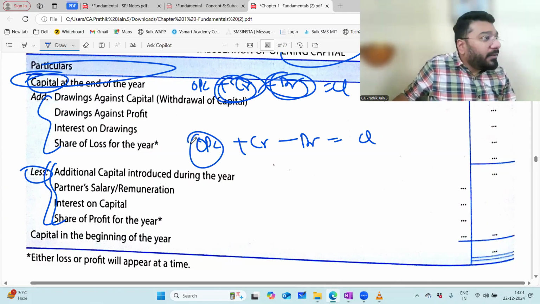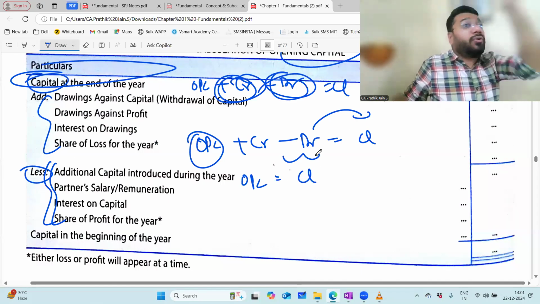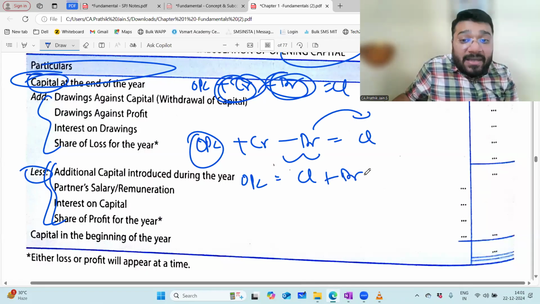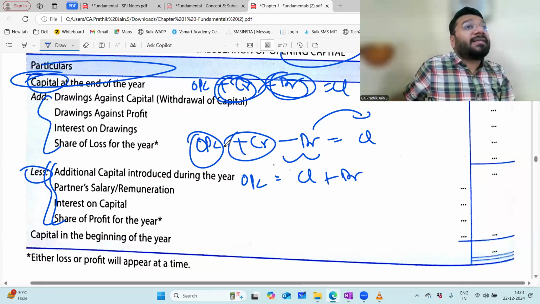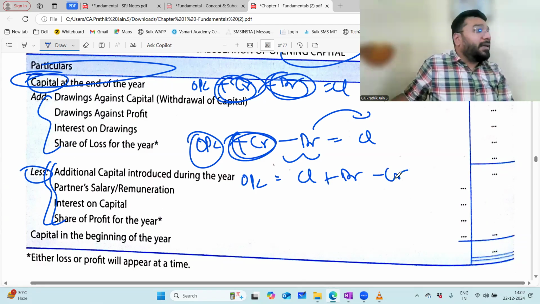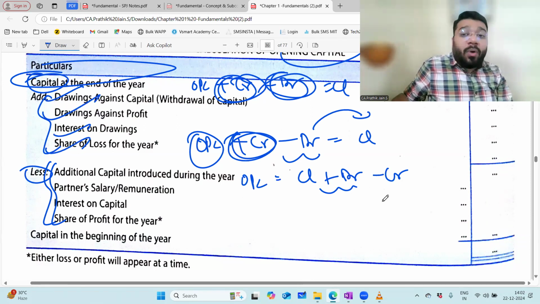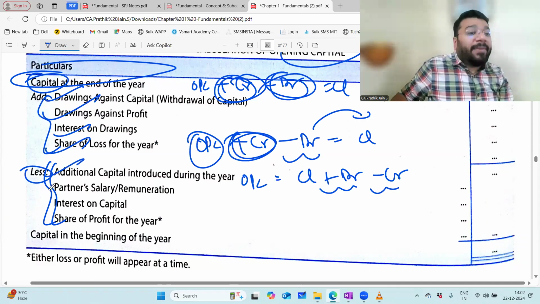Now, I need opening capital. I'll take this to the other side. So what is my formula now? Closing capital. This minus debit side will go to that side, becomes plus debit side item. And plus credit side item, when it goes to the other side, becomes minus credit side item. So what are the debit side items to be added? Drawing against capital, drawing against profit, interest on drawing, share of loss. What I have to minus? Additional capital, salary, interest on capital, share of profit.